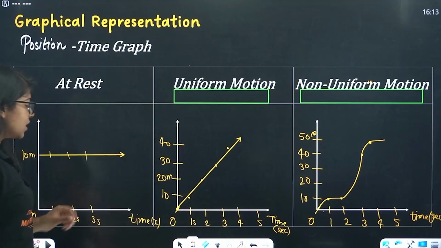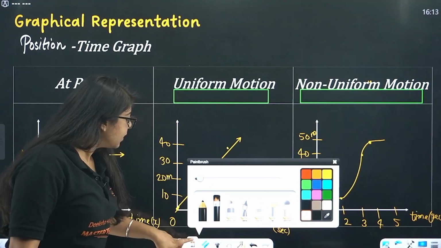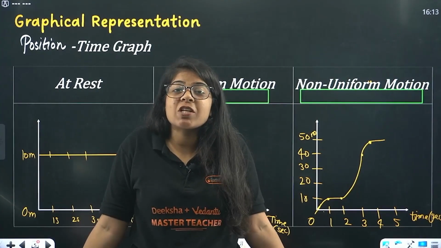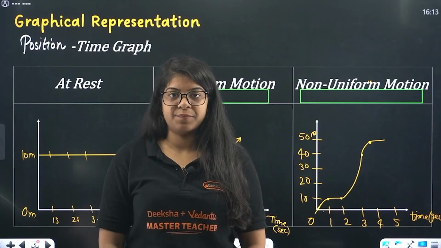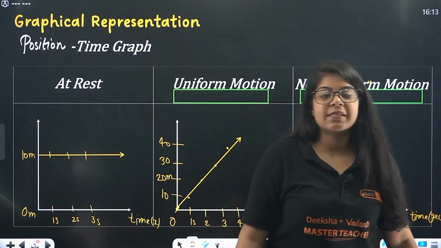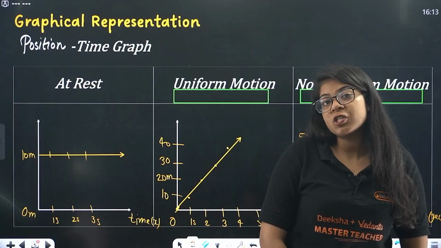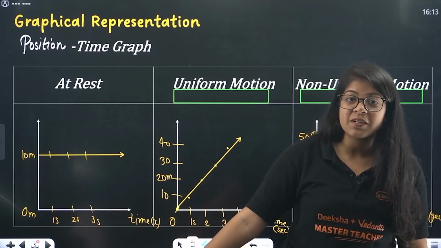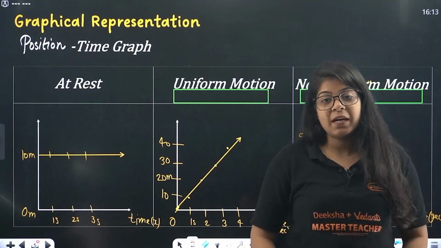Now beta, see this very carefully. Now at rest, I am not moving. So is my position changing? No ma'am, it's not changing. But let's say this is zero coordinates. Okay, so my position is not changing. But I go and I stand at 10 meters, but now also I'm not moving. So is my position changing? No, my position is not changing. So I was at rest when I was at zero coordinates. I am also at rest when I am at 10 meters, right?